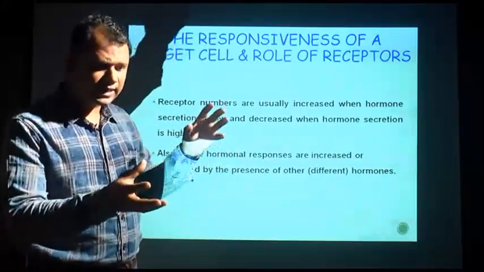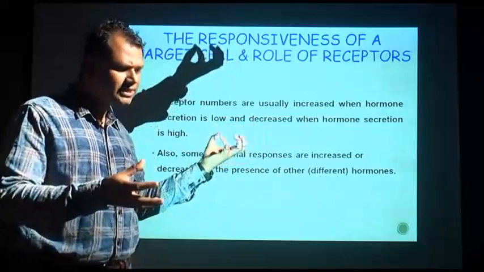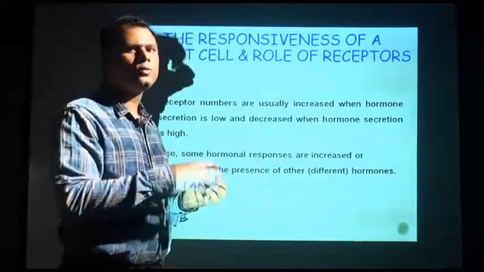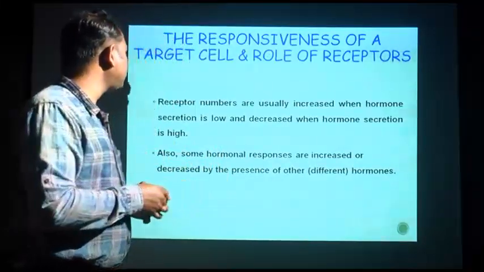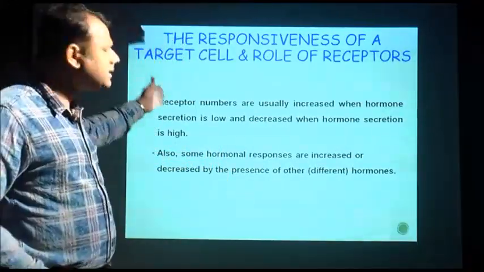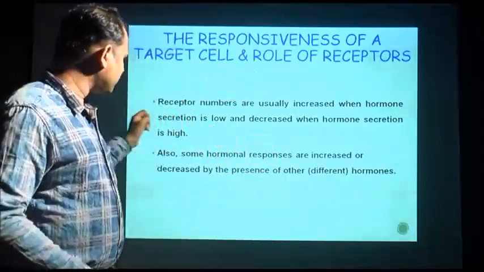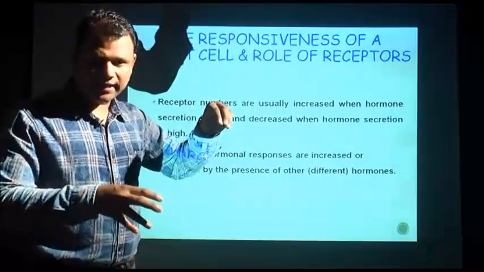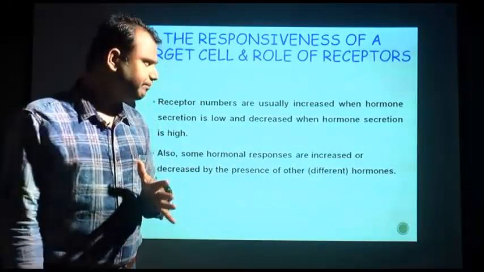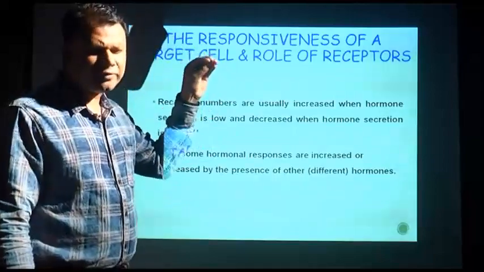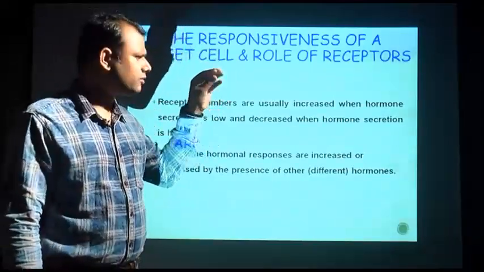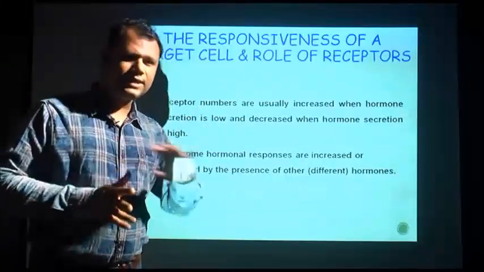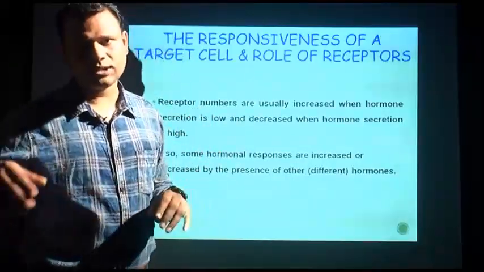How the body coordinates, how chemical coordination, the hormonal secretion, acts on body physiology. The body physiology itself also copes with the functioning of the endocrine gland. See here, if the receptor number, that means upon the cell surface there are receptors where hormones bind and effects take place. But if the concentration of hormone is very low in the plasma, the effect should still go on, because under any condition the body will not compromise with its function.